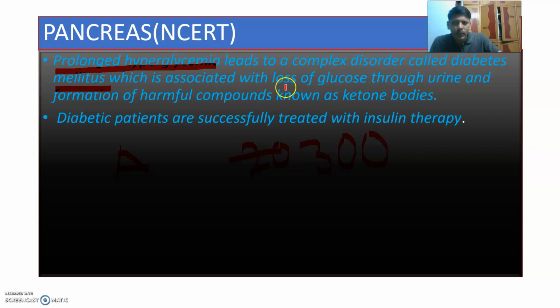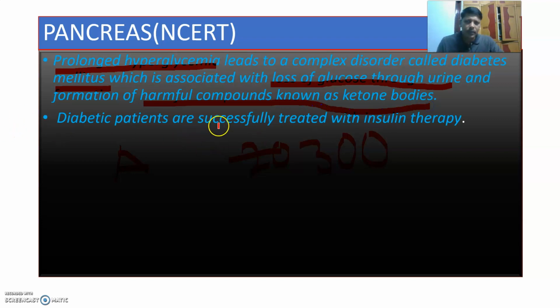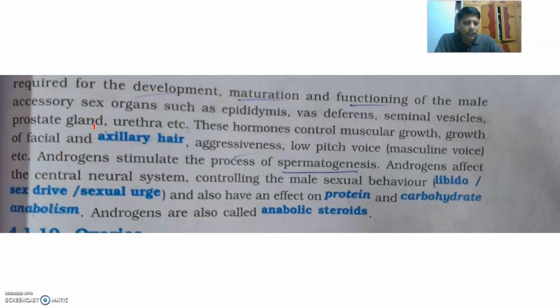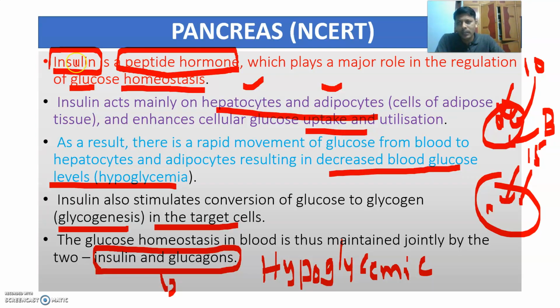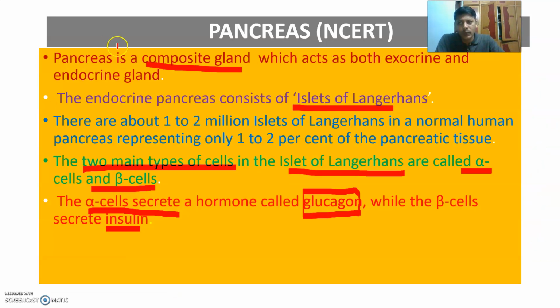Diabetes mellitus is associated with the loss of glucose through urine, which is asked in the NEET exam, and formation of harmful compounds known as ketone bodies. Diabetic patients are successfully treated with what type of therapy? Insulin therapy. That's about the pancreas. In this part we learned what is given in the NCERT textbook.